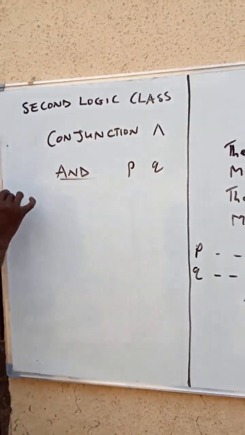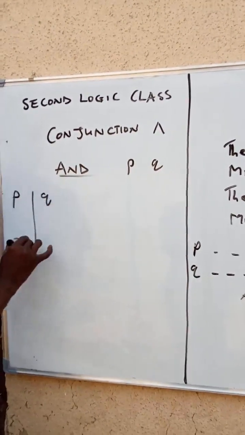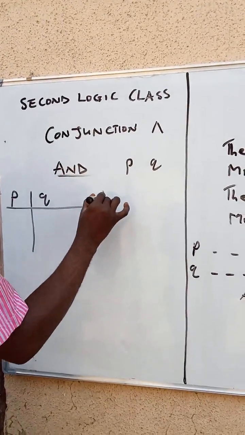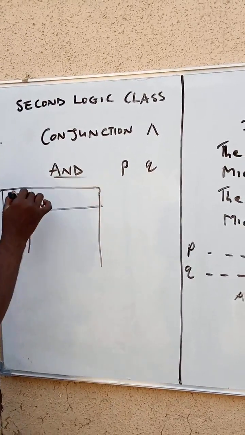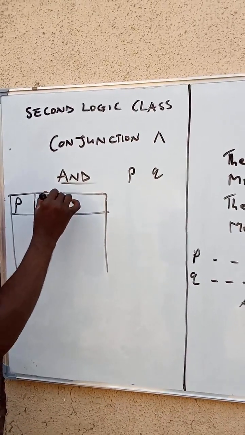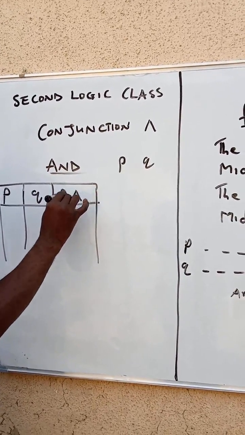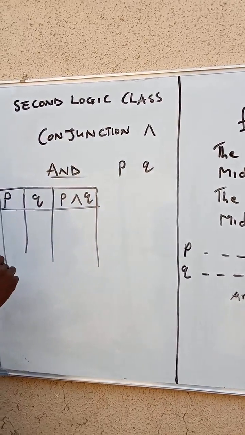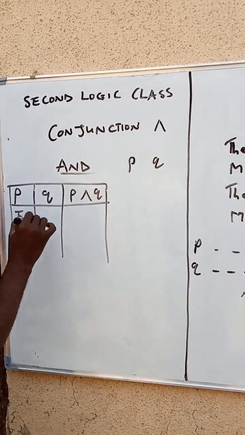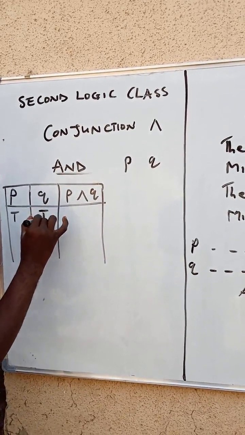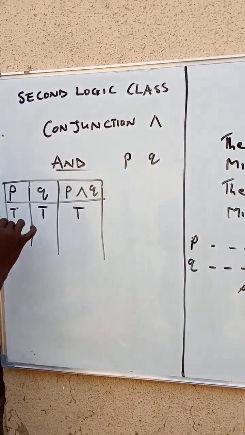So for example, we're having P, Q. The formula for this operation is P and Q. So when this is true, Jane is married and her mother is happy, then the statement is true.